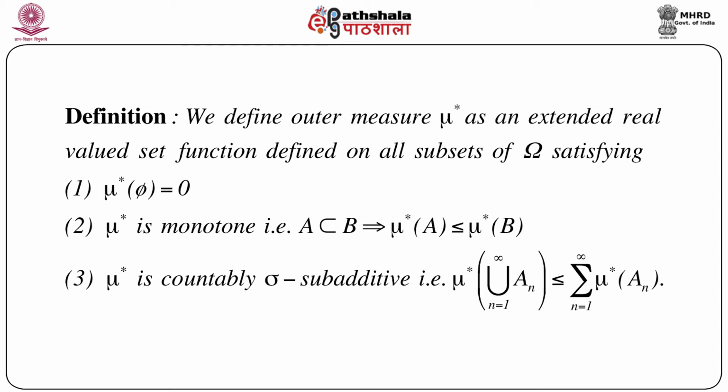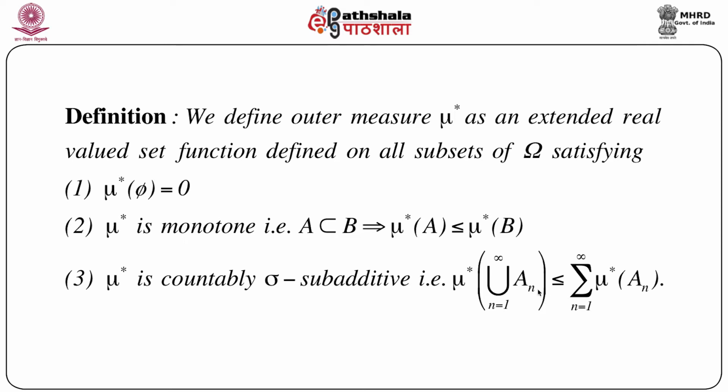So we define outer measure and denote it by mu star as an extended real valued set function. Remember, it can take infinity, and it is defined on all subsets of omega, satisfying more or less the same axioms that we have seen while defining a probability measure, but with a little more relaxation. Mu star of phi is 0, where phi is the null set. Mu star is monotone, that means if A is a subset of B, this implies mu star of A is less than or equal to mu star of B. And mu star is countably sigma subadditive.